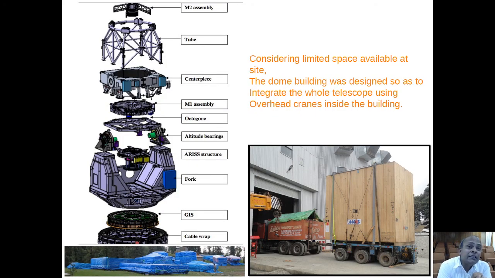Well, the entire telescope which you see here from top to bottom, the various parts are shown over here, and they were actually packed in various wooden boxes. They are kept over here at the Devastal site. Considering the limited space available at the site, this dome building which we saw earlier was designed so as to integrate the entire telescope using overhead cranes inside the building. So these boxes, of 5-meter by 5-meter size, were taken inside the building, and the telescope was integrated.